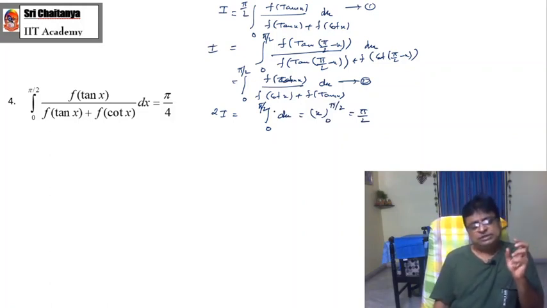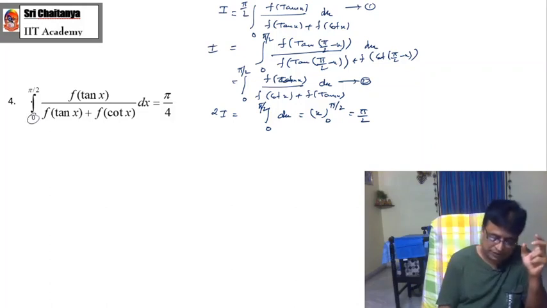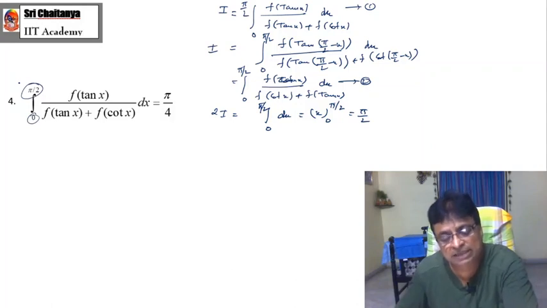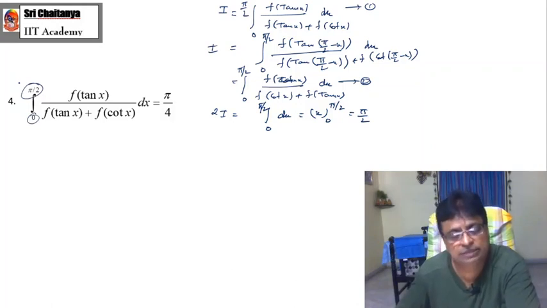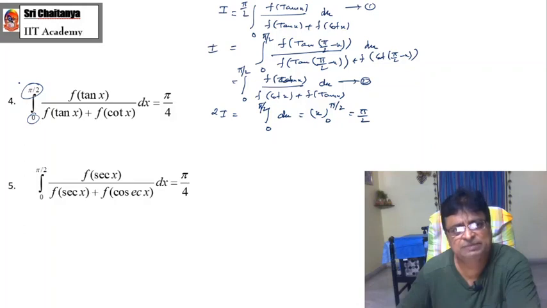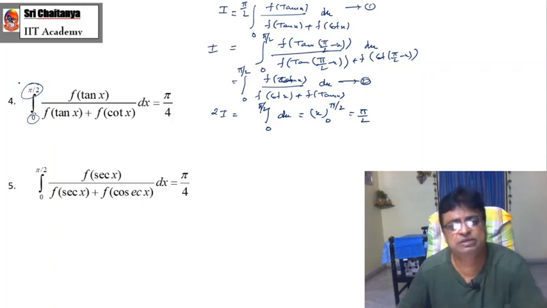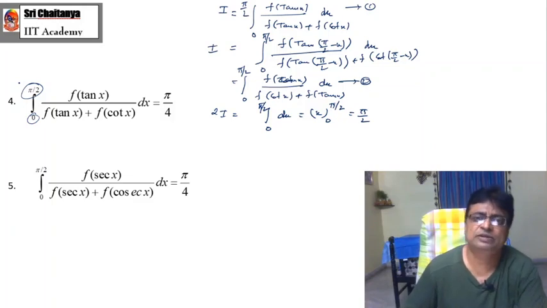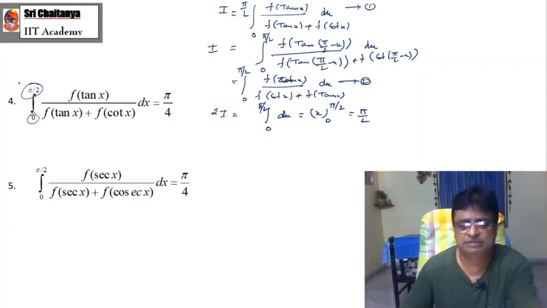So whenever functions of complementary functions are given, trigonometric functions under limits 0 to pi by 2, here the limits are important. While practicing any formula, you have to concentrate on the given limits. Given limits play a very good role in solving the problems. Similarly, the same result we can expect for f of secant x by secant x and cosecant x, because secant and cosecant x are complementary functions to each other. So by applying the same 2I technique, you can get the same result.